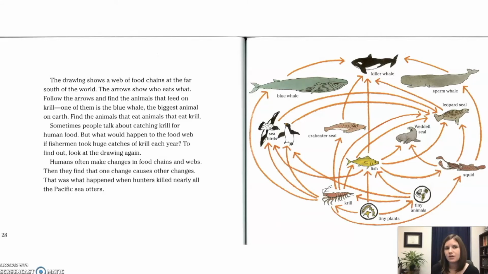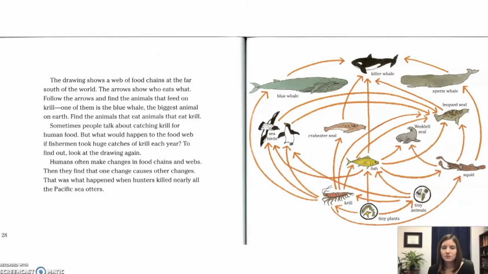Sometimes people talk about catching krill for human food. But what would happen to the food web if fishermen took huge catches of krill each year? To find out, look at the drawing again. Humans often make changes in food chains and webs. Then they find that one change causes another change.